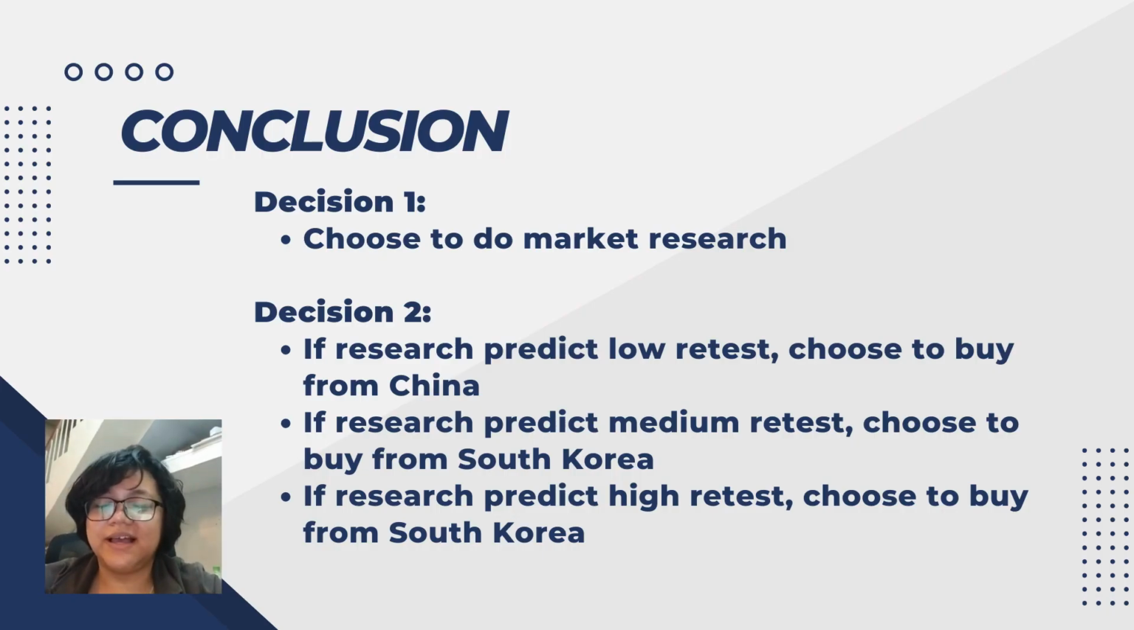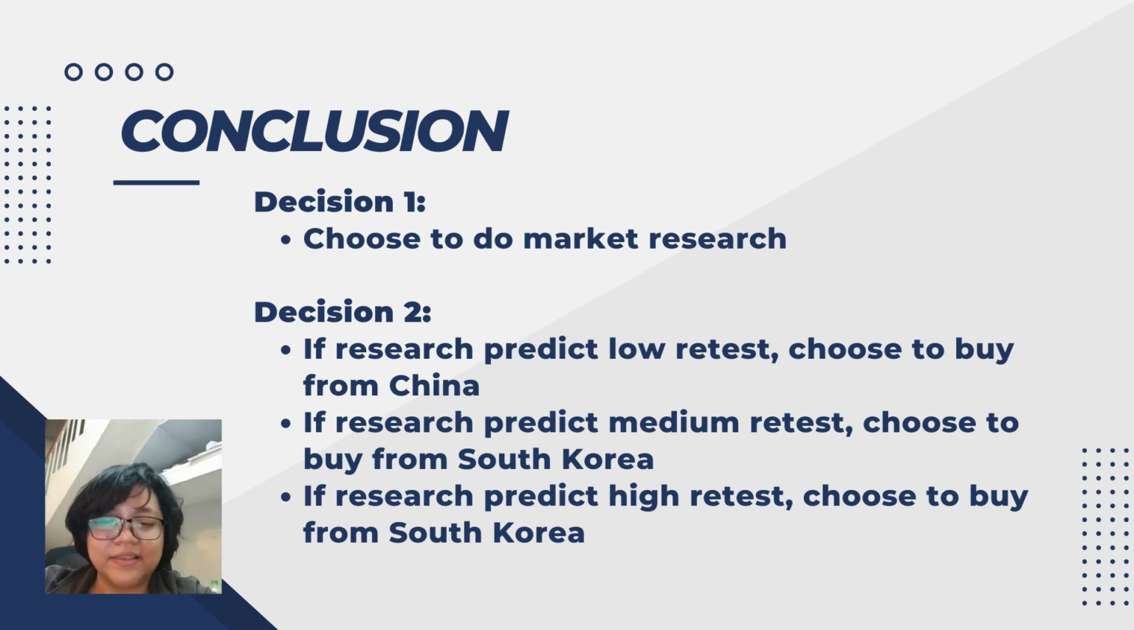As I have mentioned in the previous slide, after drawing the decision tree, we can finally make the decision. So to conclude, the first decision is to choose to do market research. For decision 2, if research predicts low retest, we should choose to buy from China. Second, if the research predicts median retest, we should choose to buy from South Korea. And lastly, if the research predicts high retest, we should choose to buy from, again, South Korea.